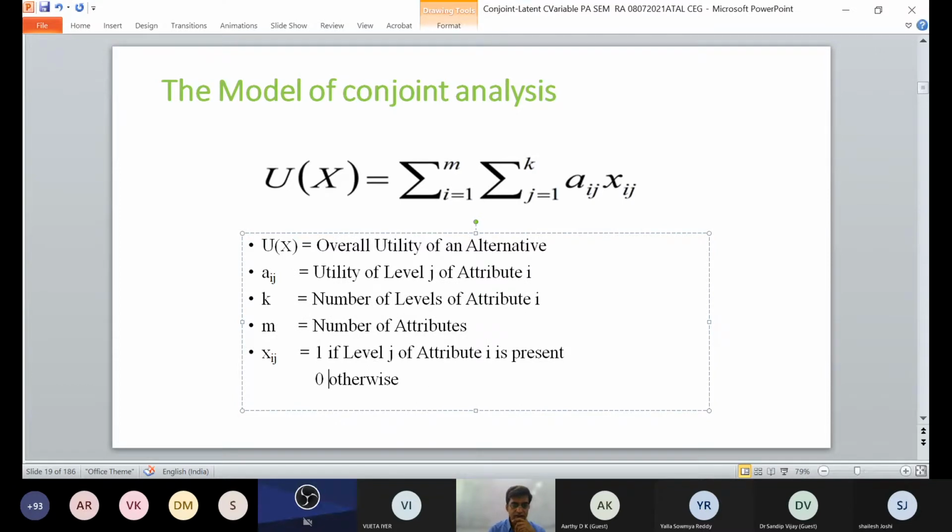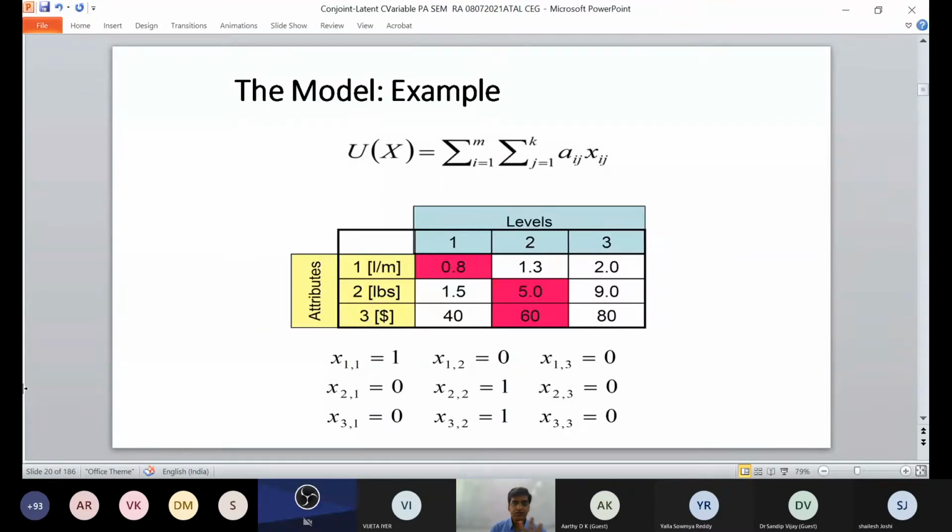You got this? So based on this, the calculation has been made: x11, x12, x13, x21, x22,